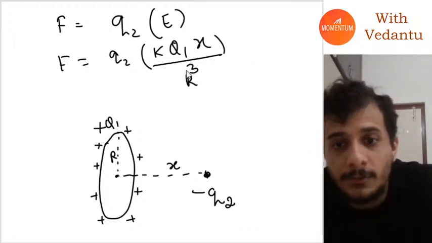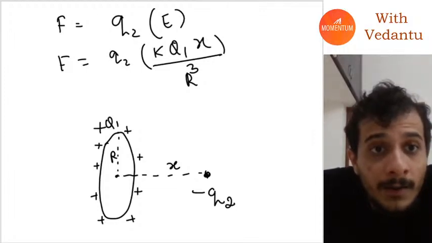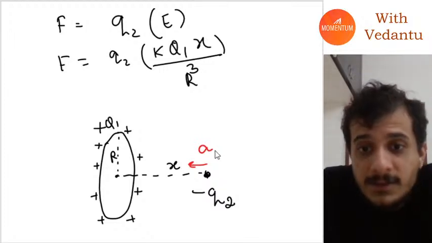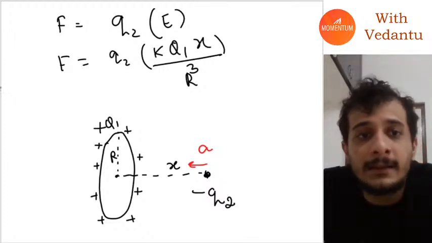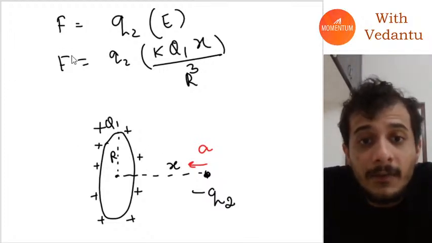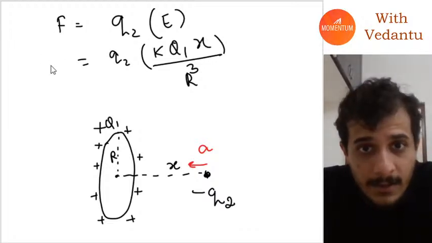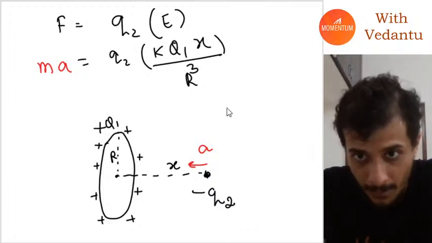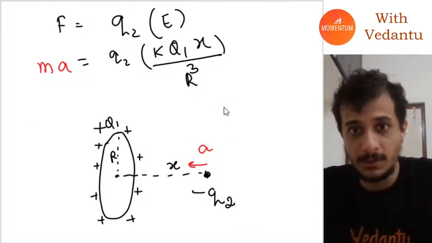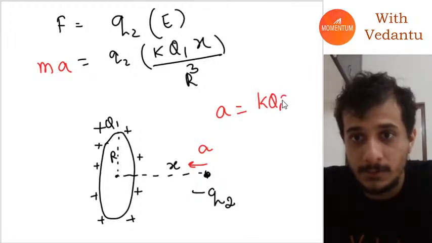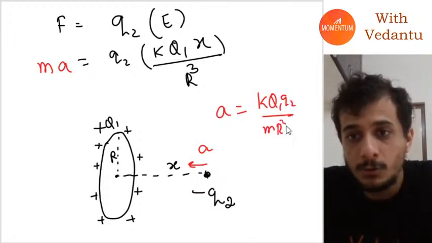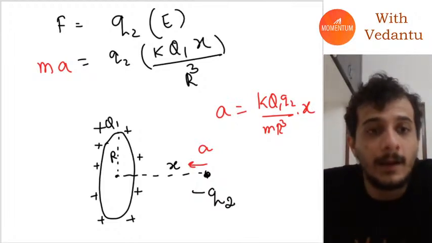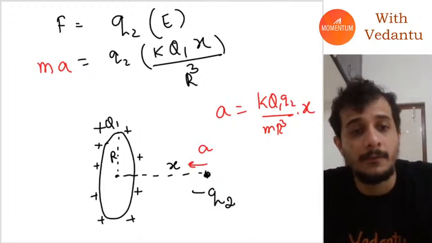I hope everybody understood. Now, because of this force, this particle here will feel an acceleration in this direction. It's a negatively charged particle, so it will be attracted. If I write down its acceleration, I can just write mass into acceleration is equal to this, which gives me a very simple and beautiful equation. A is equal to k q1 q2 by m r cube into x. I hope everybody is following.